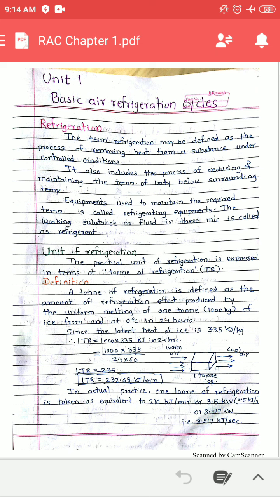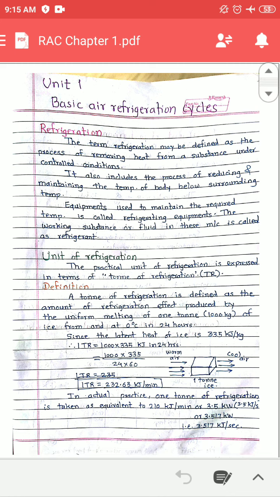So 1000 into 335 divided by 24 gives kilojoule per hour. To get kilojoule per minute, again divide by 60. So 1000, the mass of ice, multiplied by 335, the latent heat, divided by 24 hours into 60, goes into minutes.